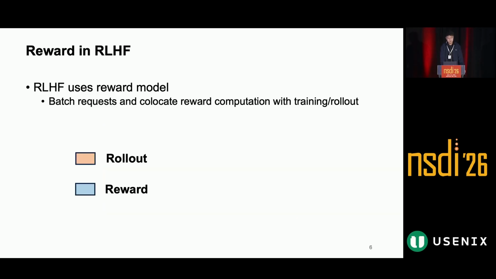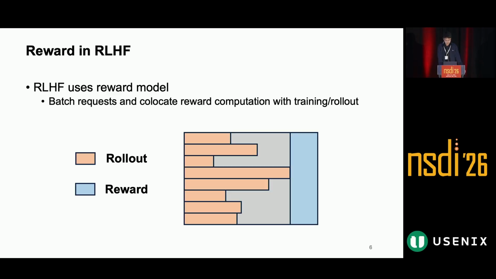As a result, in RLHF, the rollout stage and the reward stage are executed in a sequence. Existing works also propose to fuse rollout and reward, or disaggregate rollout and training, and place the reward model on one of them, which still assume that the workload of reward computation is very similar to that of rollout and training.